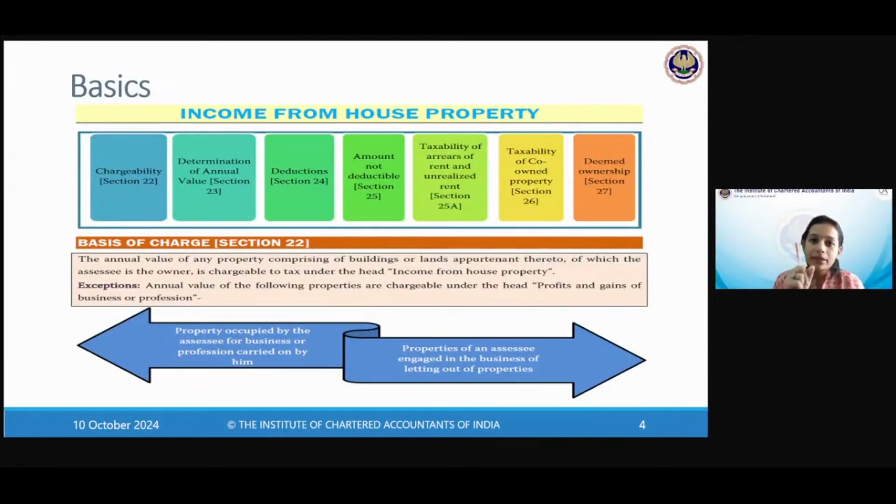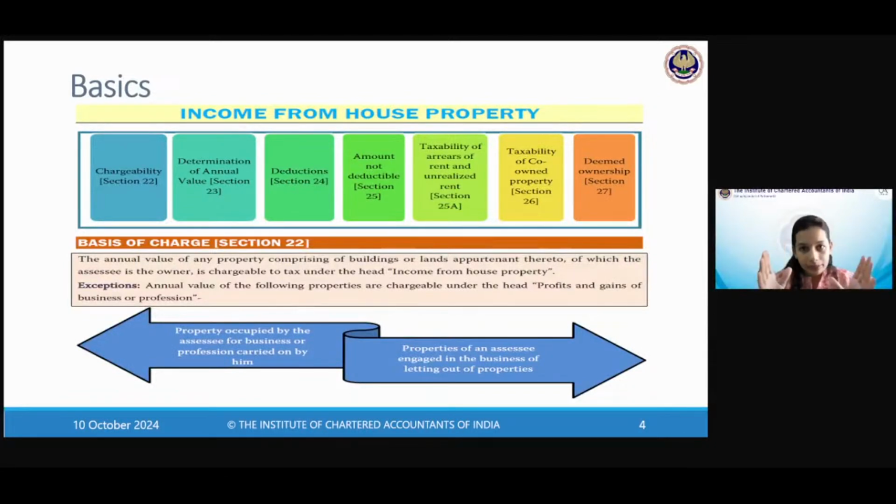That means building is primary. If there is a vacant land and you earn something out of that, it is income from other sources. Or if you are into the business of letting out vacant land, then it may be profits and gains from business or profession, but it cannot be income from house property. For income from house property, there has to be a property in the first place on a piece of land.